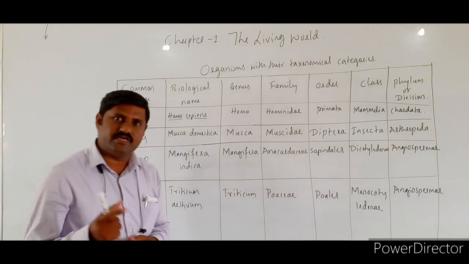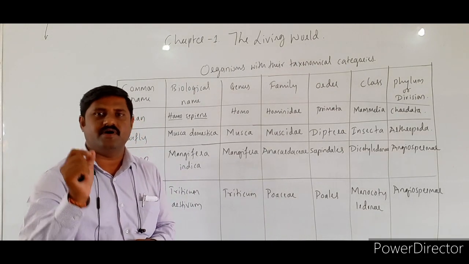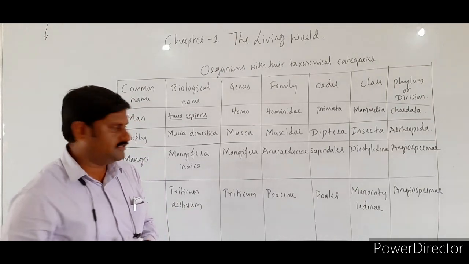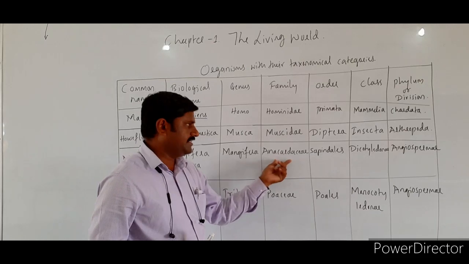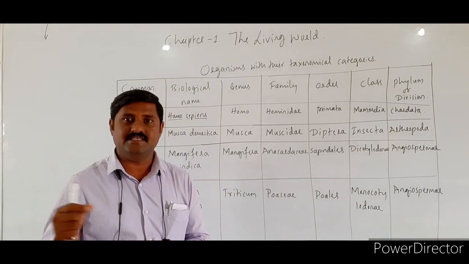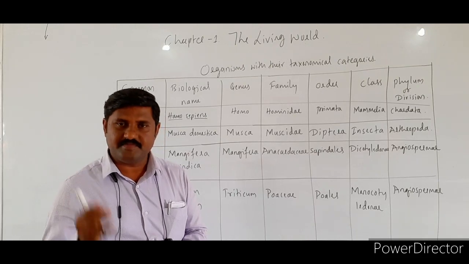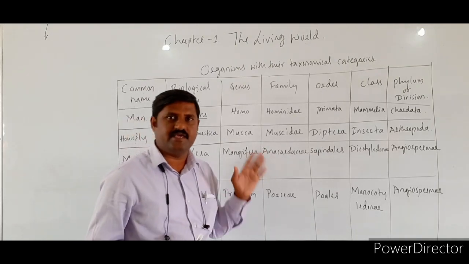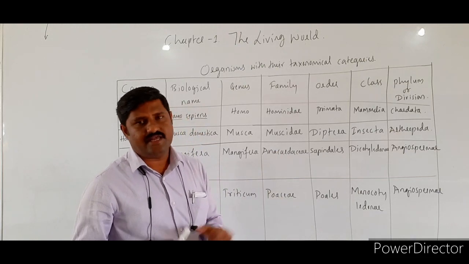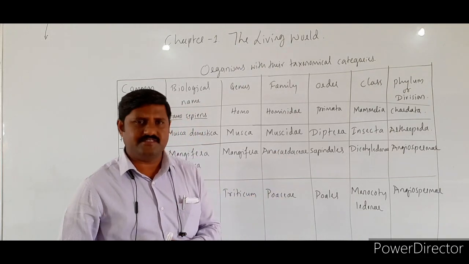And the next one is mango. Mangifera indica, you know it better, is the biological name of mango, right? Mangifera is the genus name, and it comes under the family Anacardiaceae. -aceae is the suffix, and based on that we can identify it as the name of a family, like Anacardiaceae, Poaceae, right? There are many families that we come across.